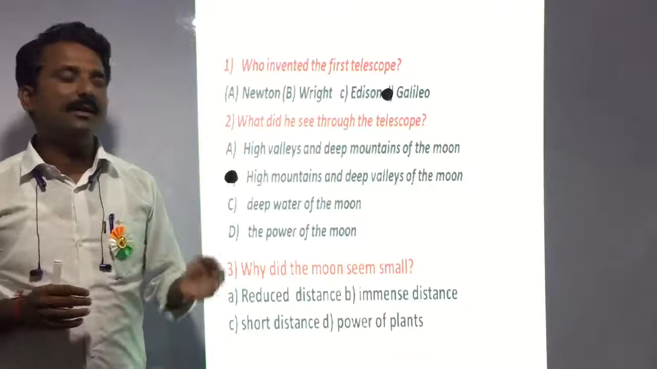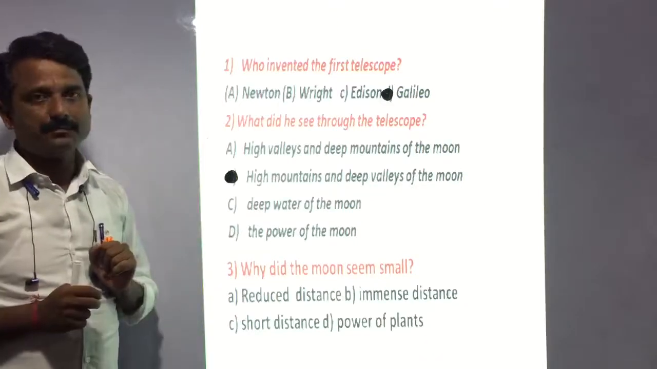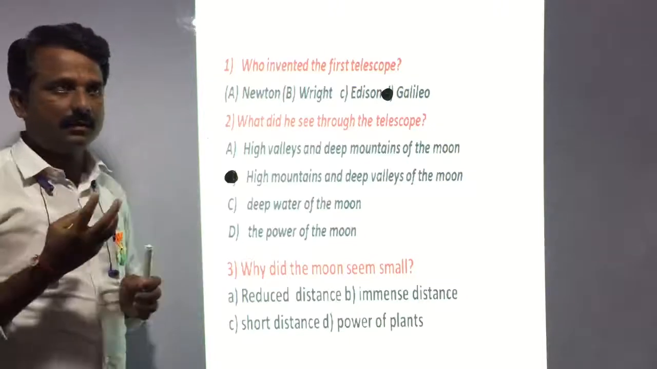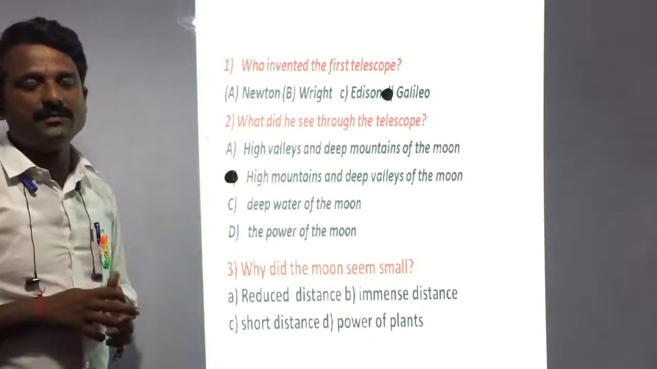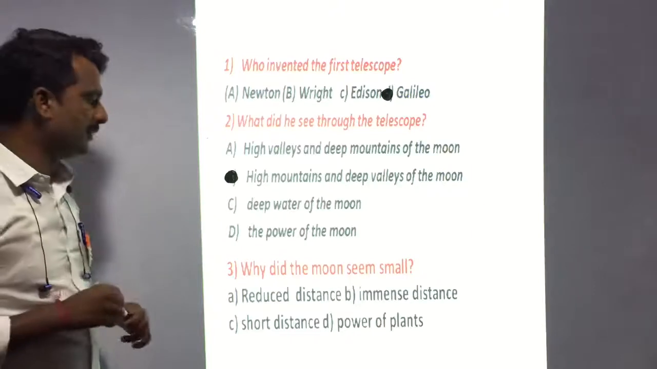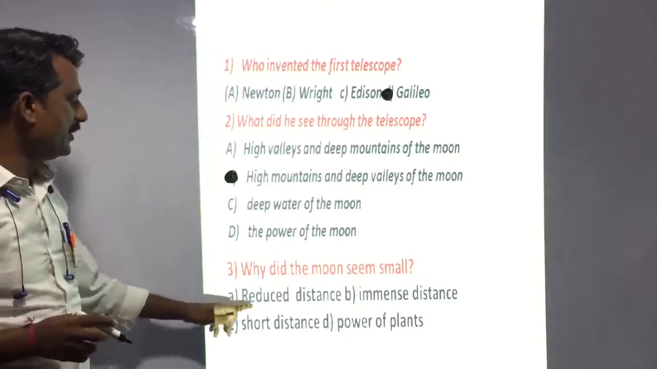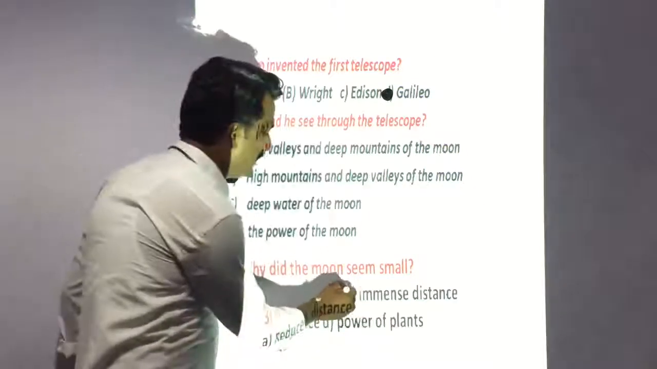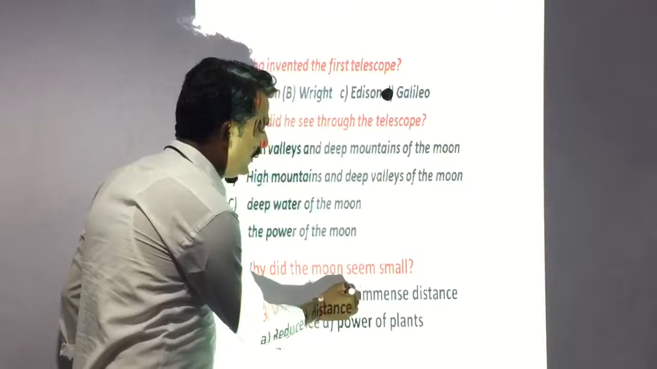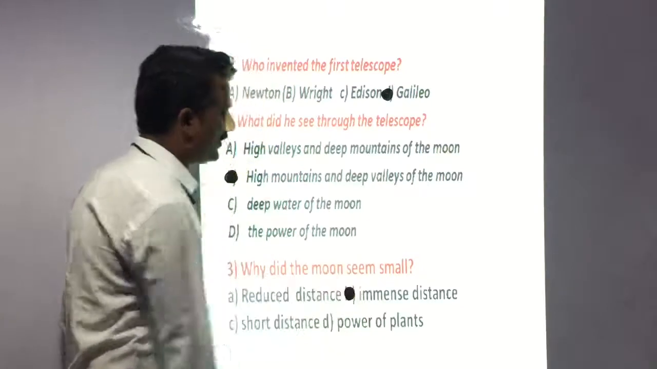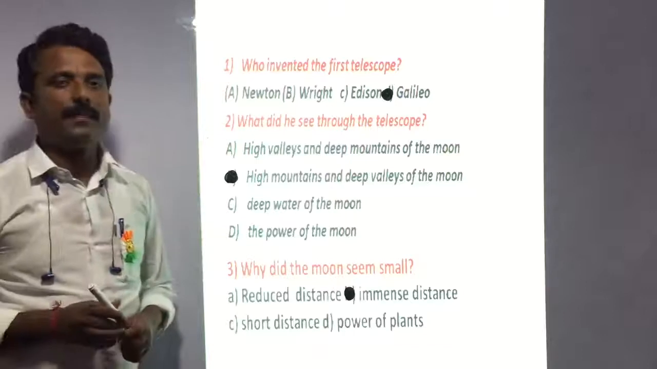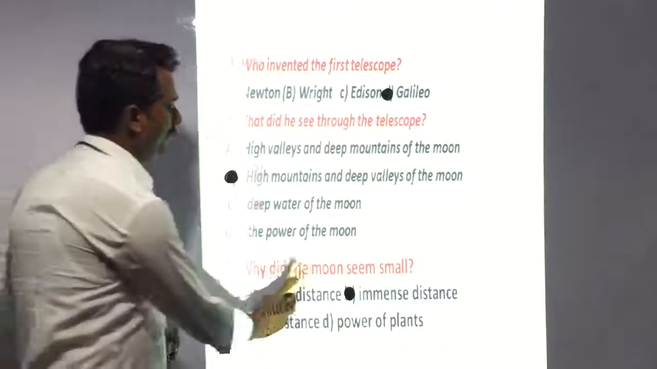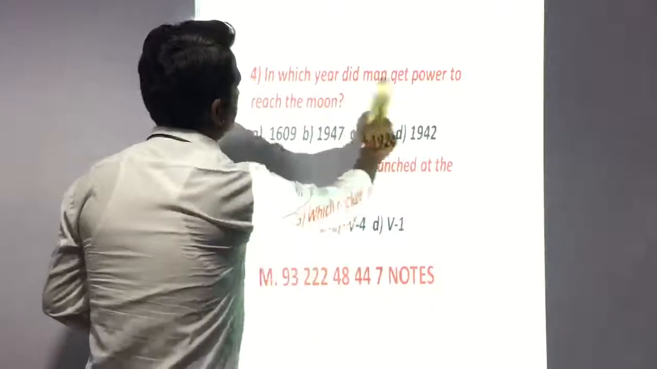Because of this, those celestial bodies, the heavenly bodies which we look at, appear very small. So first of all, remember the reason: immense distance. As I told you, immense means they are very far from us, and just because of that reason they look very small. Now we will move towards the next slide.